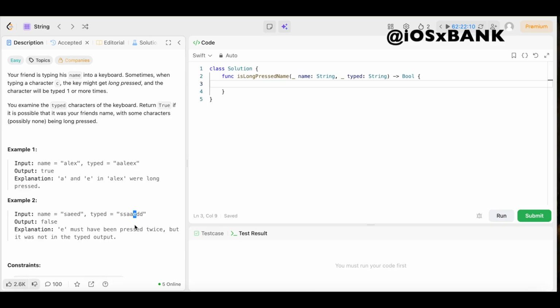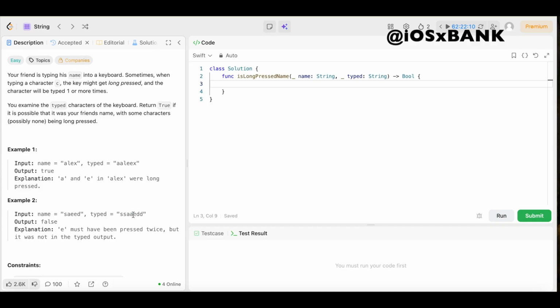So there's no way that this E could have been long pressed when we're supposed to have 2 E's, right? So over here, it should be at least 3 E's. But since there's only 1 E, that means it couldn't be long pressed. It was actually under pressed because there needs to be at least one other E. As you can see, the S was long pressed. The A was long pressed.